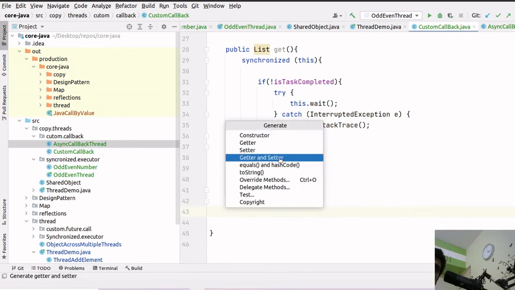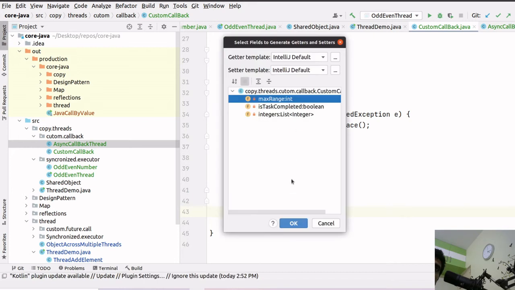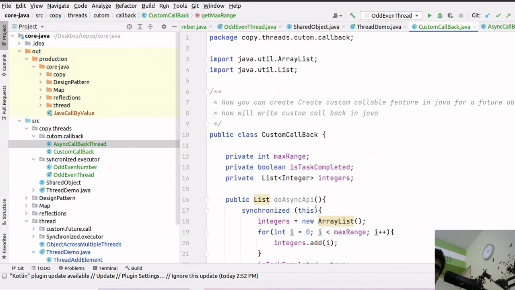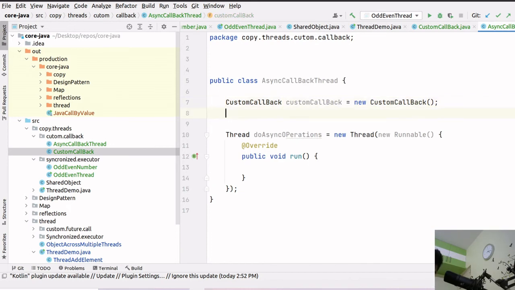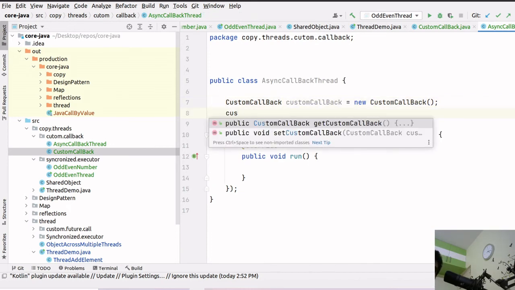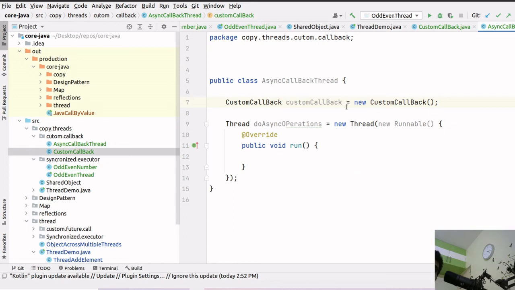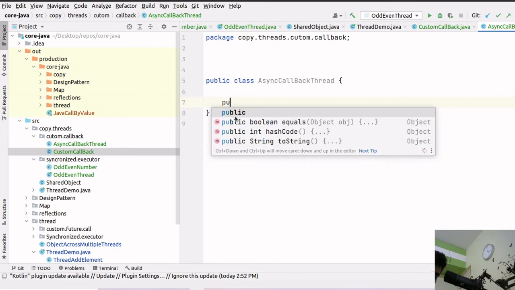Yes, we have generated the getter setter of max range. So first thing first, in the async callback thread, I should set the limit. So custom callback, voids, yeah. I should move this whole implementation into the main method.